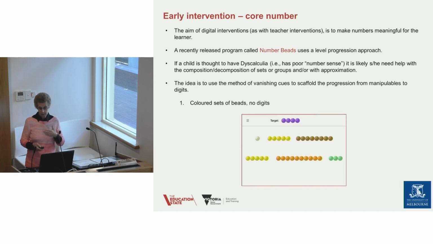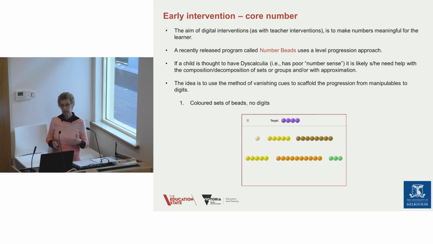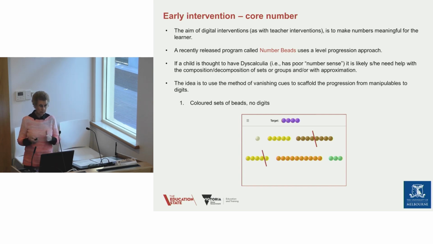So the first presentation then is colored sets of beads, no digits to be seen. And in fact, each color represents a single numeral. So the target here is 4, and the idea is that the student has to make groups of 4 out of what they're presented with. So they might divide that into 4, and it will separate and make 2 sets of purple 4.